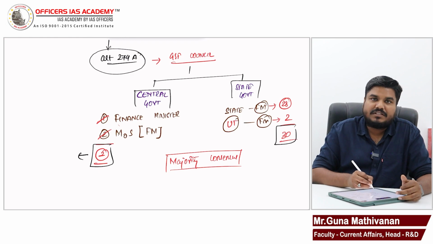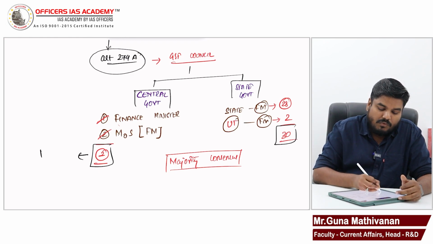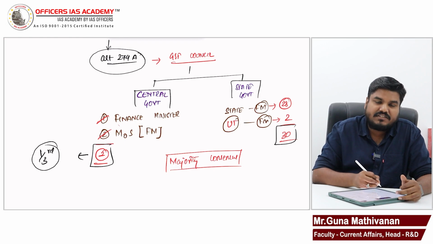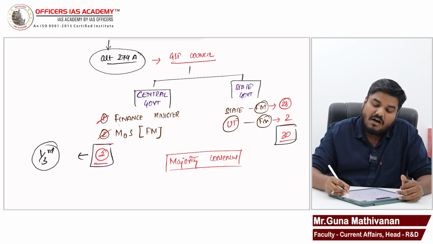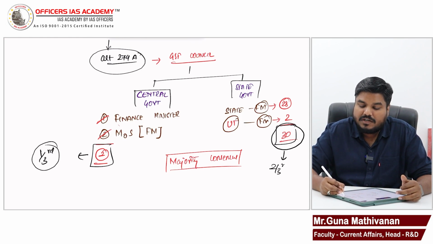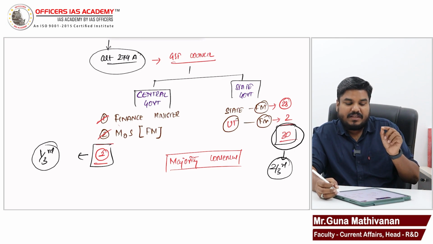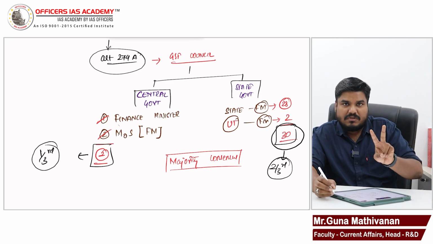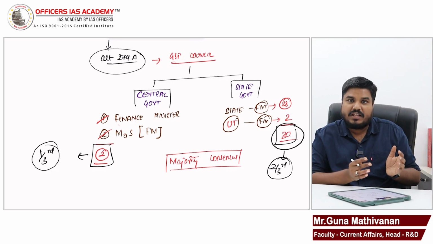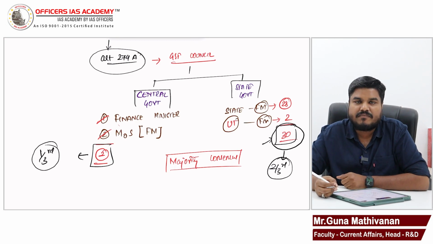For these two members alone, 1/3 voting weightage will be provided. And for all these 30 members put together, we will be having 2/3 voting weightage.